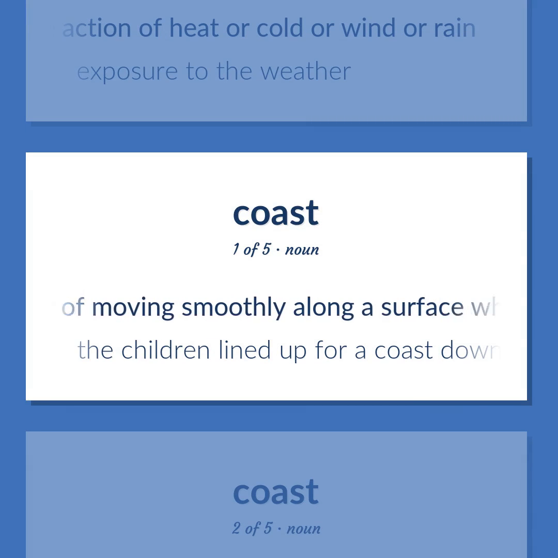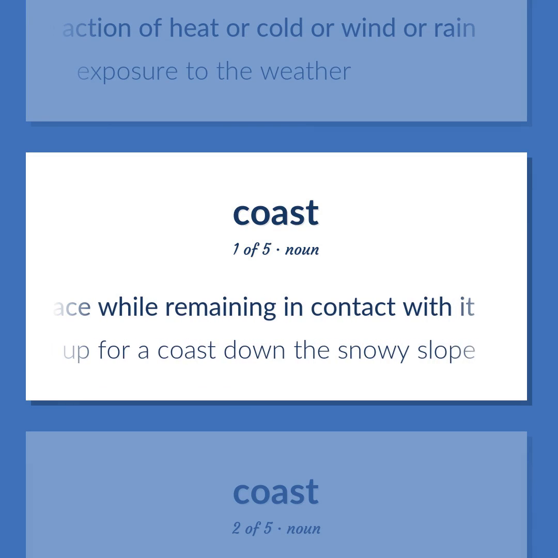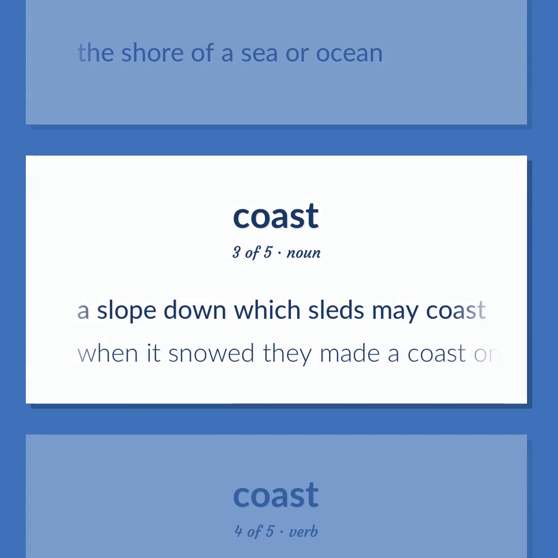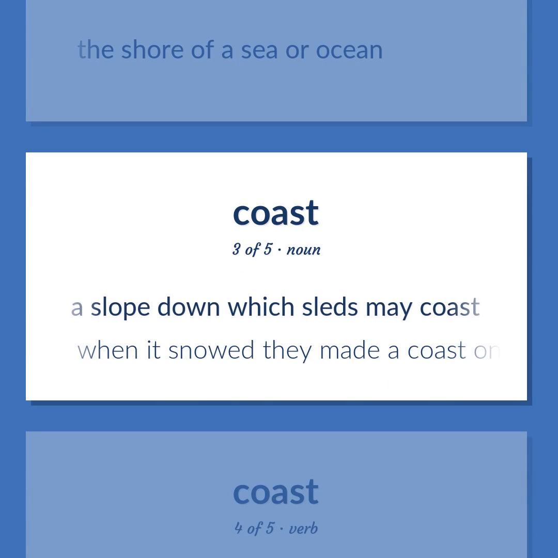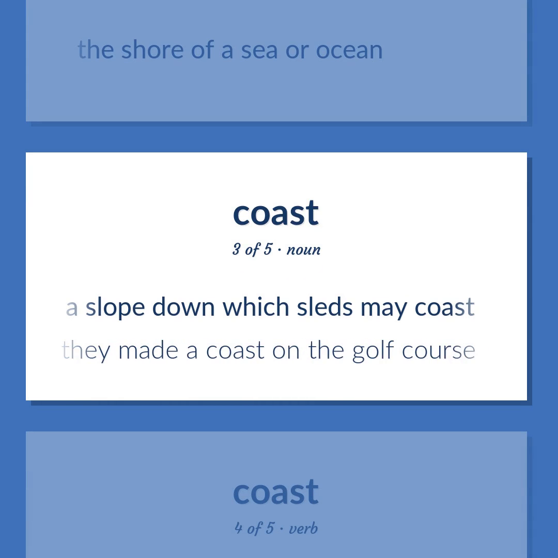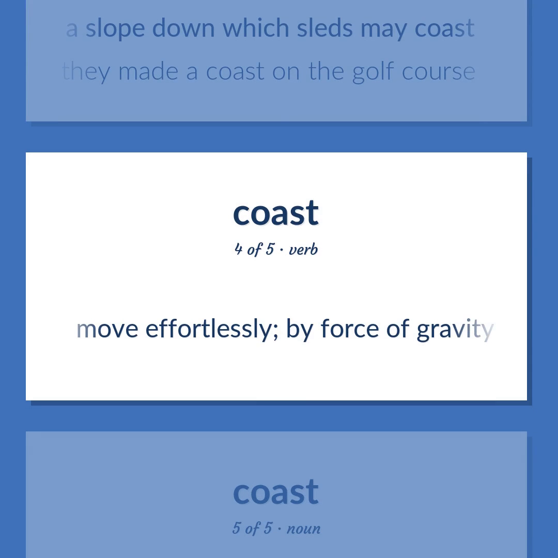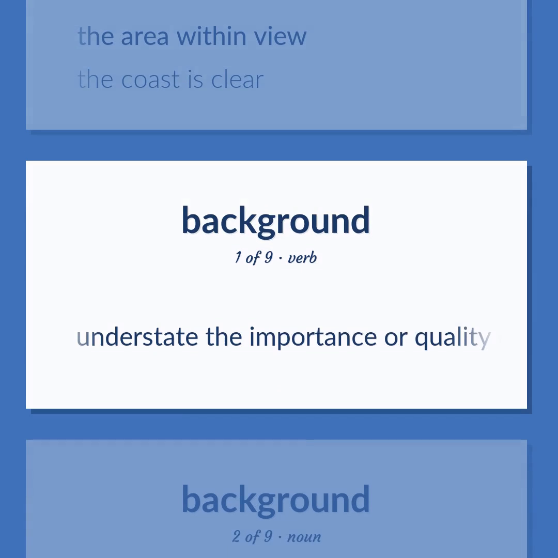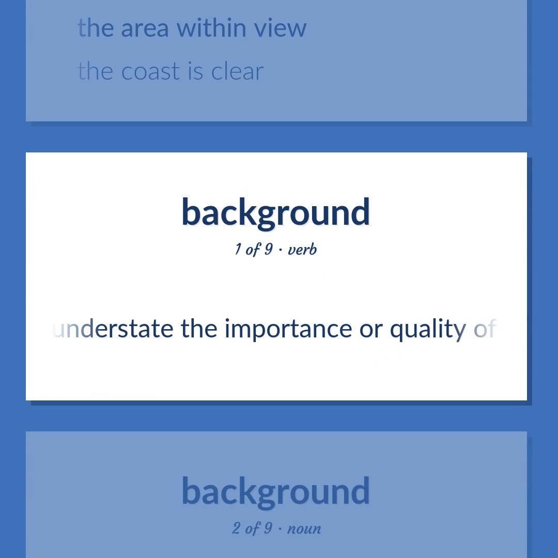The act of moving smoothly along a surface while remaining in contact with it. The children lined up for a coast down the snowy slope. The shore of a sea or ocean. A slope down which sleds may coast. When it snowed, they made a coast on the golf course. Move effortlessly, by force of gravity. The area within view. The coast is clear. Understate the importance or quality of.